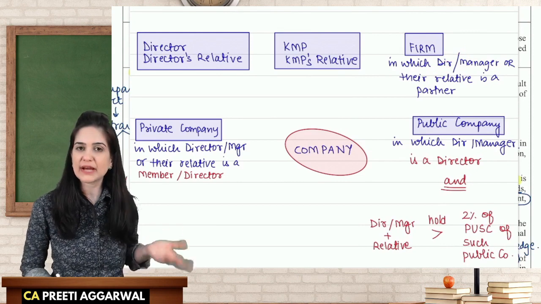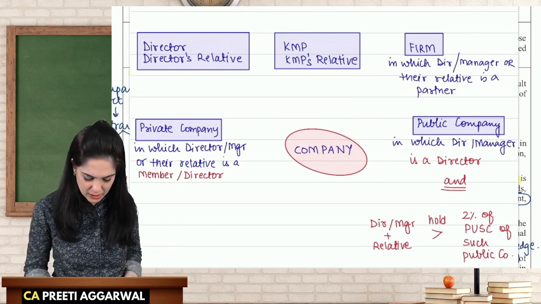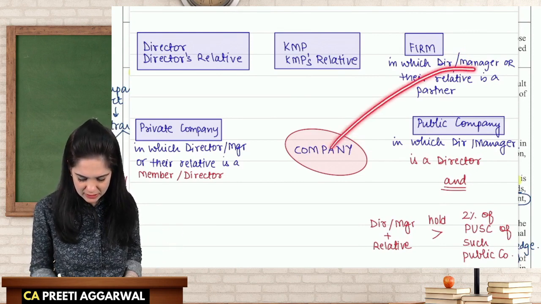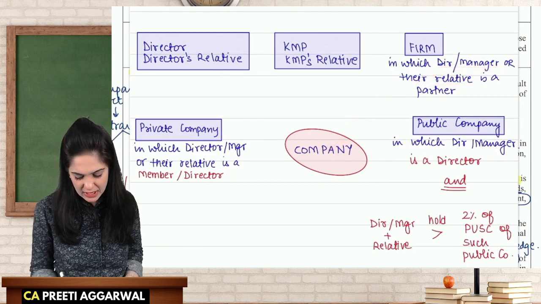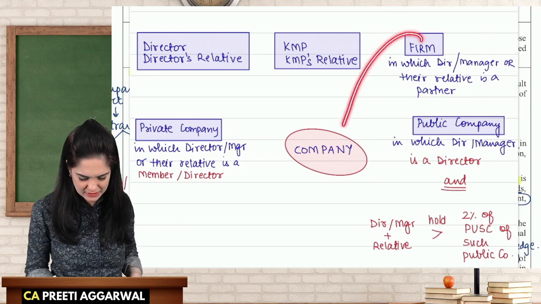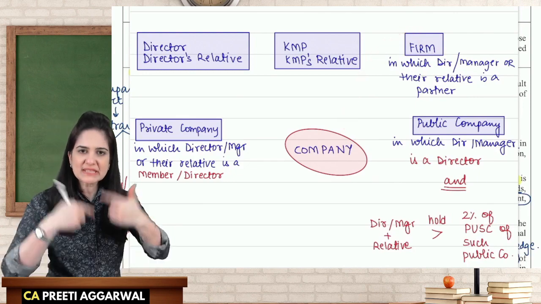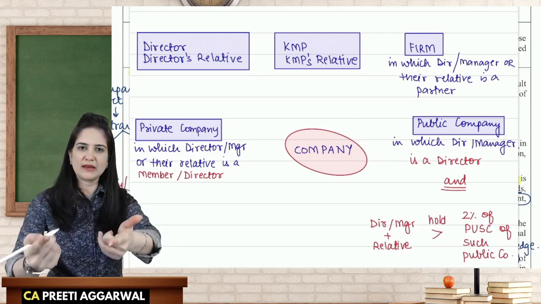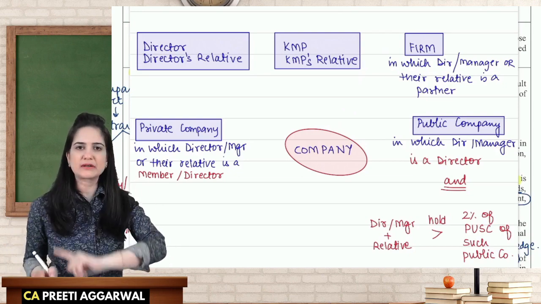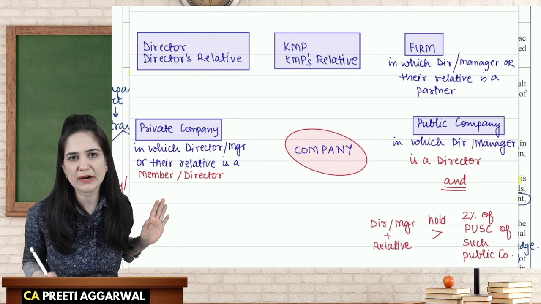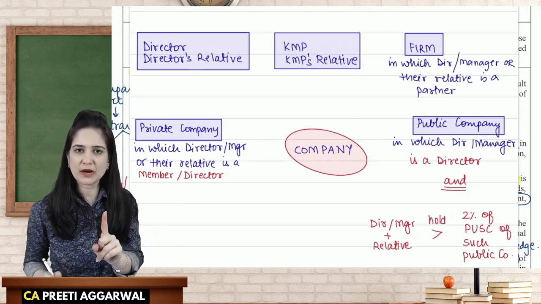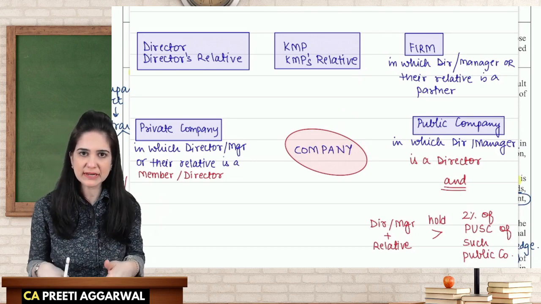It means whose director? Company's director. Okay. So if the company's director, company's manager or their relative is a partner, then that firm is the related party of the company. Did you understand how to decode these sentences?